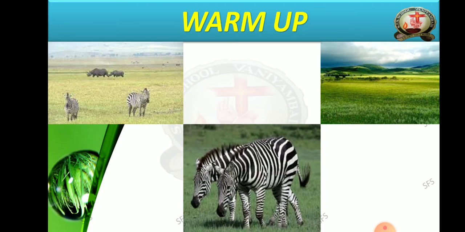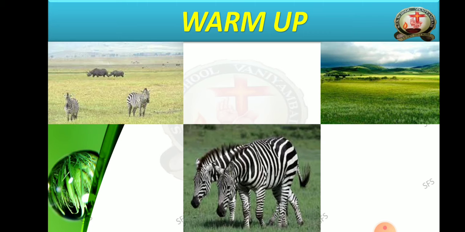And do you know how the animals get food? Whether the animals will prepare it? No, not at all. The animals will eat only the plants. But the lion, tiger, and all, they prey on other animals, then they eat. But the remaining animals will eat the grasses.